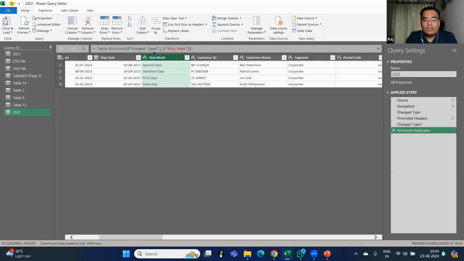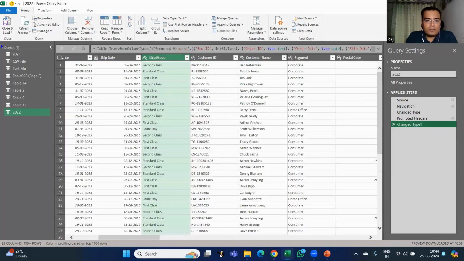So see, only the unique values will remain and the rest of the values will be removed. This option is available in Excel also, but here it is very easy to use because with a single click, you can actually add and remove your rows and columns also.